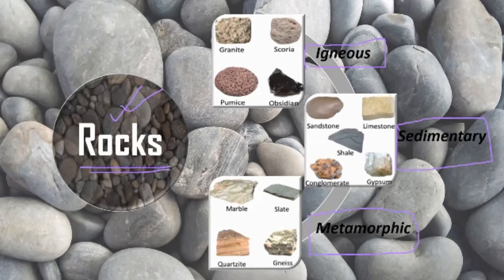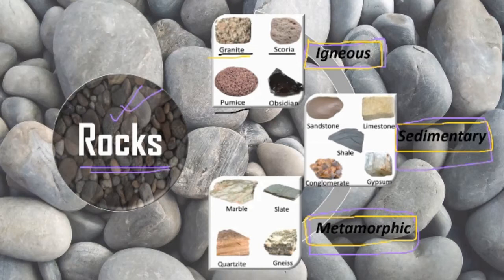Okay, now what are igneous rocks? Igneous rocks are basically those rocks which are formed from molten lava. Okay, sedimentary rocks are those rocks which are formed from sediments, and metamorphic rocks result from huge amounts of heat and pressure, right? Now some examples of igneous rocks are present here. We can see granite is an example, scoria is an example, pumice, a very light stone, is an example, and obsidian is an example, right? These are the examples of igneous rocks.